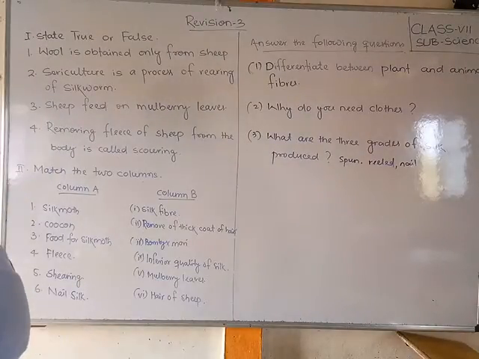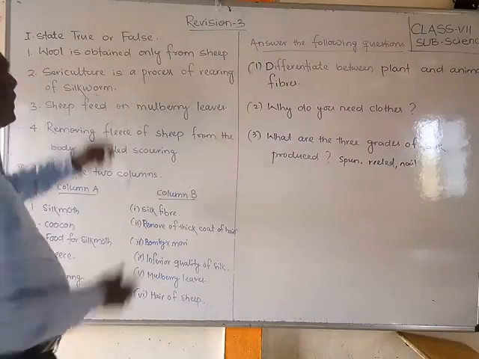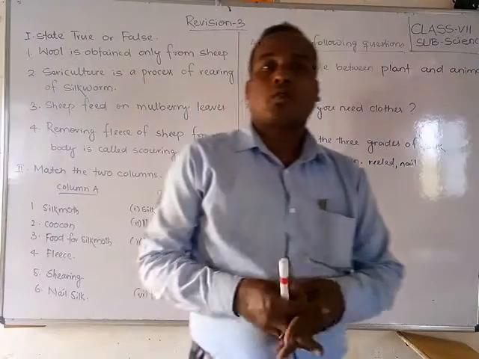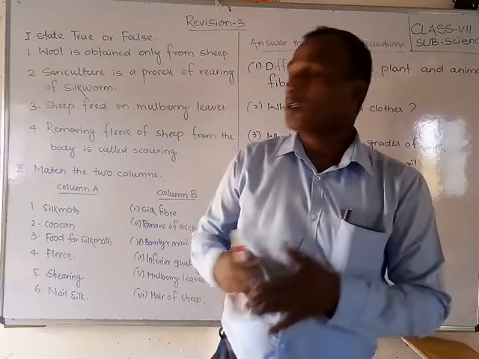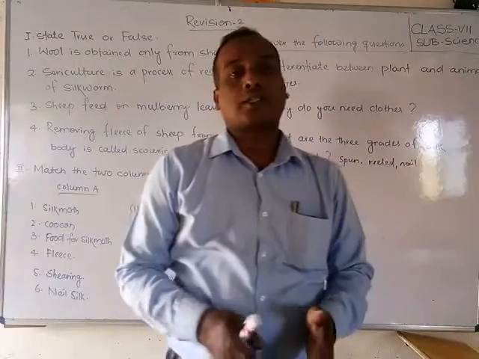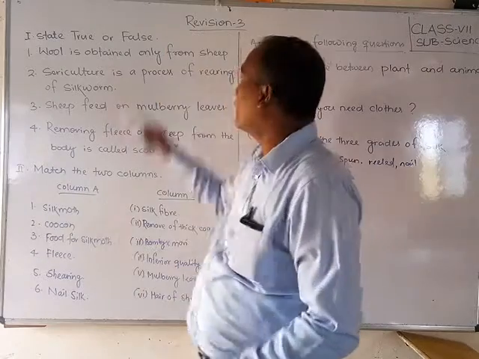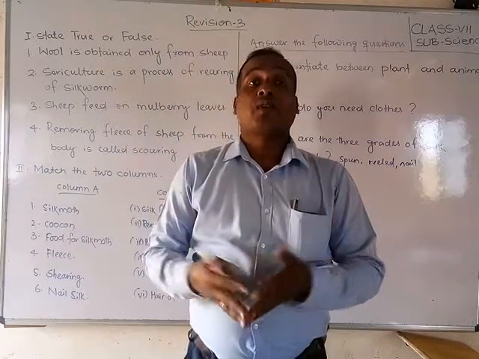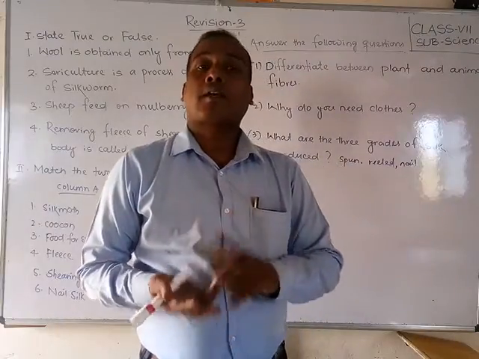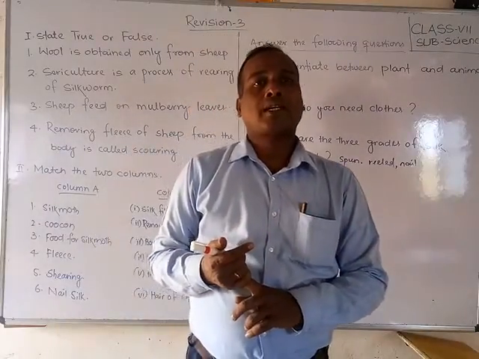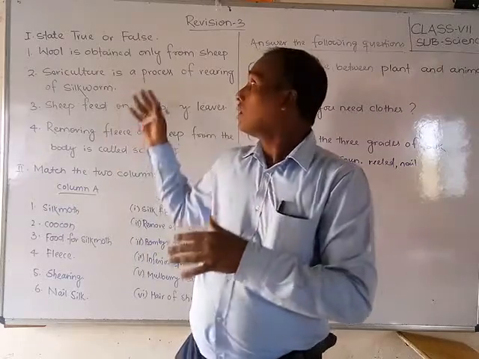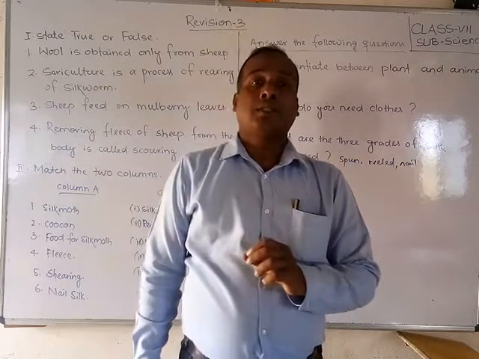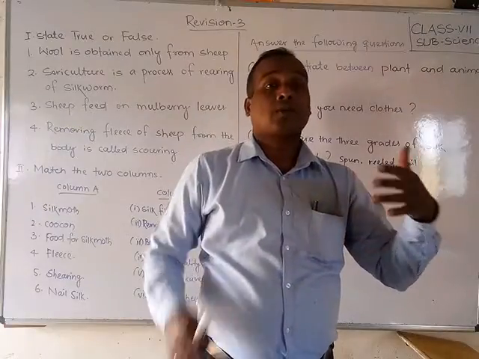First, see students, wool is obtained only from the sheep. Where do we get wool, friends? We get it from the sheep. Yes, it is correct, but it is written only from the sheep. We are getting wool from different animals also, like the camel and other animals.